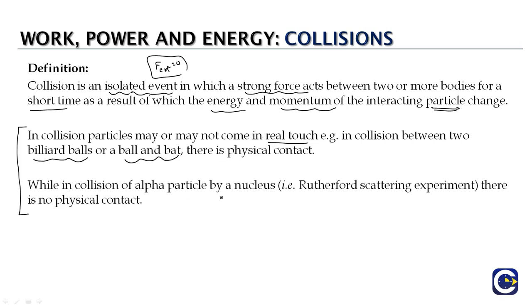Whereas when we look at collisions between charged particles, like the collision of an alpha particle with the nucleus, where the alpha particle is a helium 2 plus ion, which is positively charged, and the nucleus is also positively charged, when the alpha particle is approaching the nucleus, it will start getting deviated even before it makes a physical contact with the nucleus. So in such collisions, we may not have a real physical contact between the particles involved in the collision.